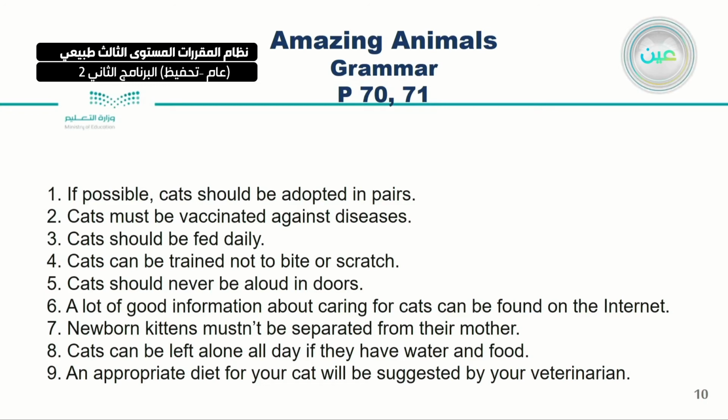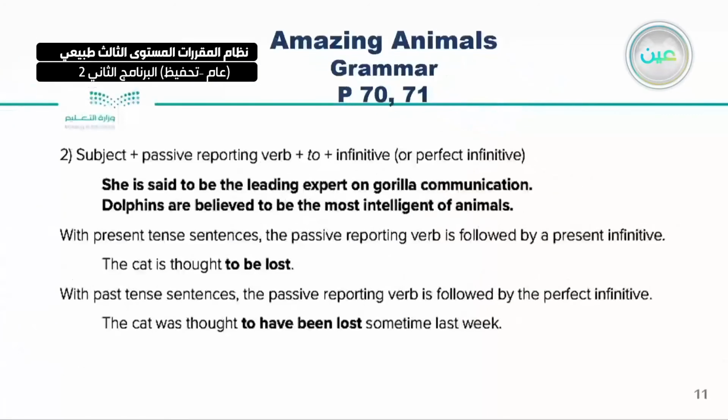Number 6, a lot of good information about caring for cats can be found on the internet. Number 7, newborn kittens mustn't be separated from their mother. Number 8, cats can be left alone all day if they have water and food. Finally, number 9, an appropriate diet for your cat will be suggested by your veterinarian, which is the doctor who can heal, for example, animals, or deal with animals. Very good. Let's move to the next one.